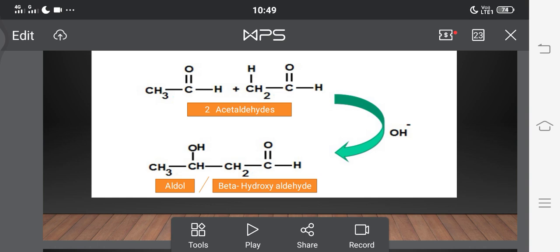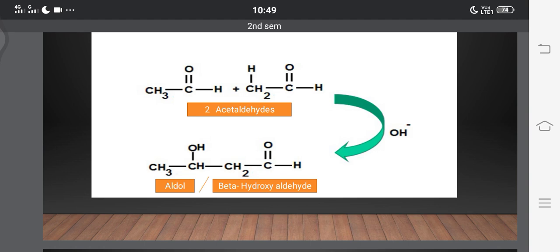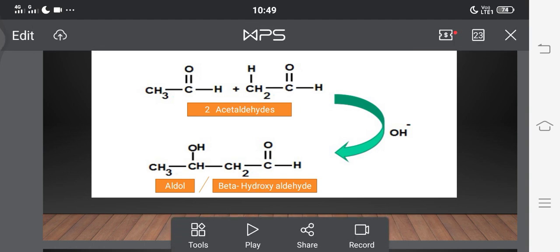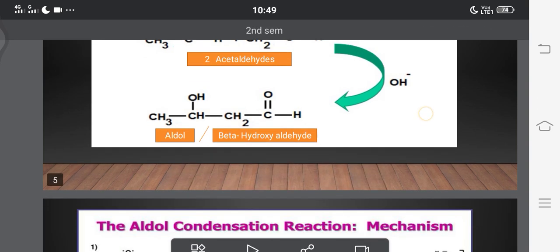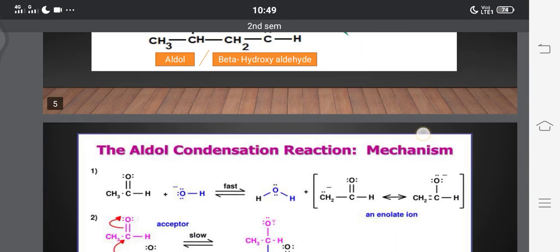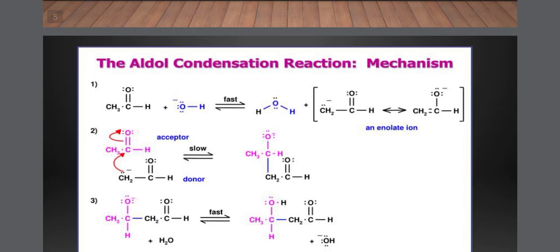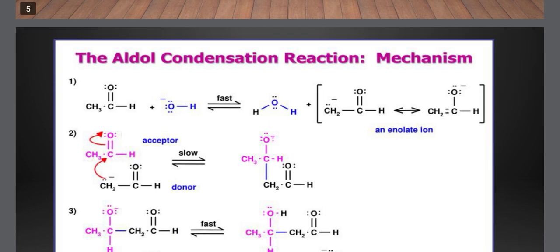So this is the common reaction. I have taken aldehydes here, not ketones. Two aldehydes combine in the presence of base to form a beta hydroxyaldehyde, known as aldol condensation. Coming to the mechanism part, how these two aldehydes combine and how they form a beta hydroxyaldehyde, we will see step by step.